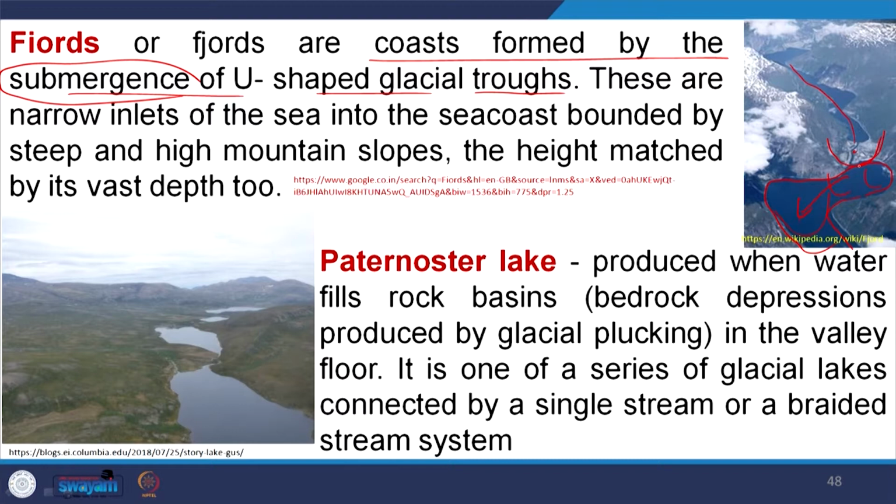Then paternoster lake: it is produced when water fills rock basins or bedrock depressions produced by glacial plucking in the valley floor. It is one of a series of glacial lakes connected by a single stream or braided stream systems.